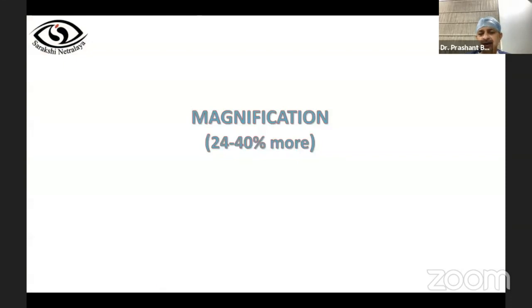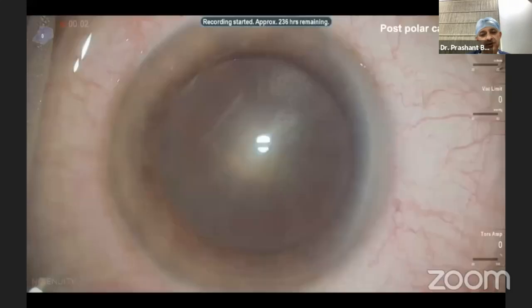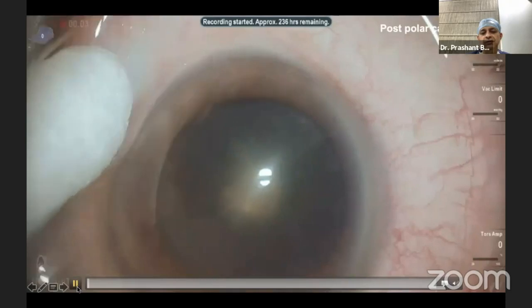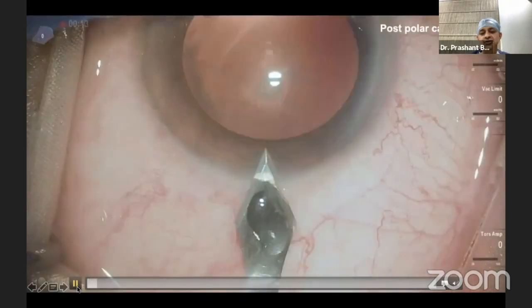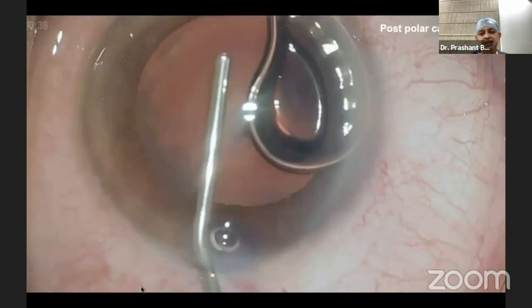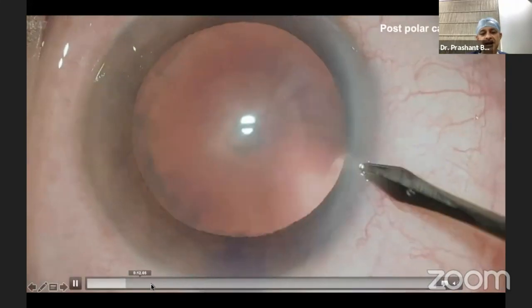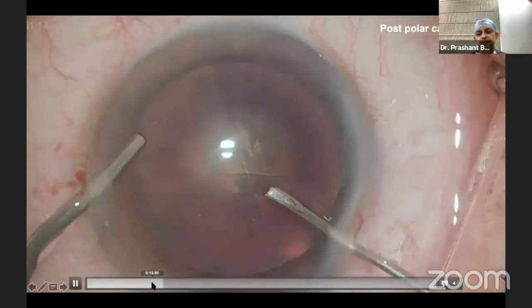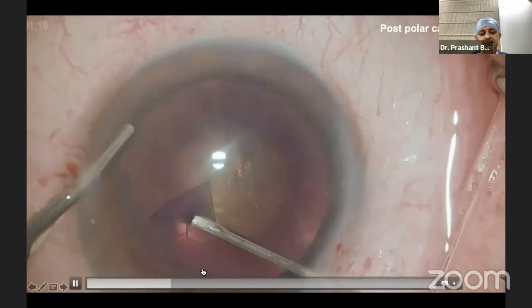The basic advantage which it gives you is a magnification which is 24 to 40% more than what an analog microscope offers. Now look at this particular video where we are doing a posterior polar cataract. This too on a screen which is more than a meter big. So everything appears magnified, and in such a magnification, even a small speck of dust or even small cortical fibers can be well resolved.